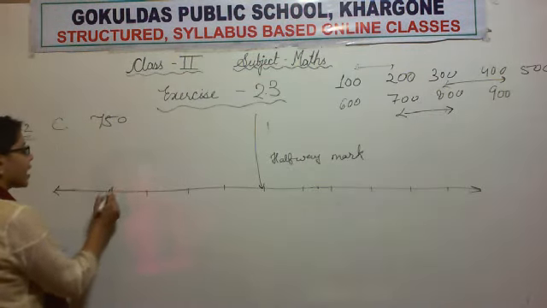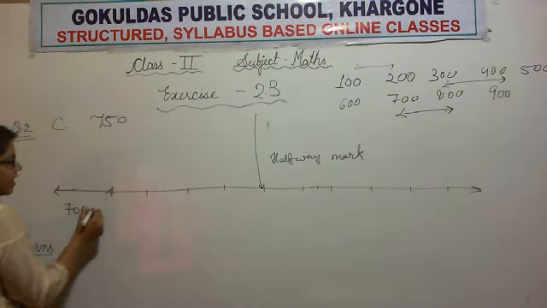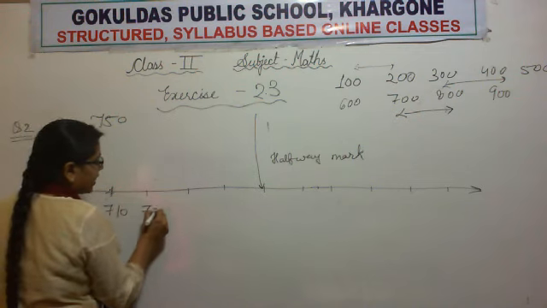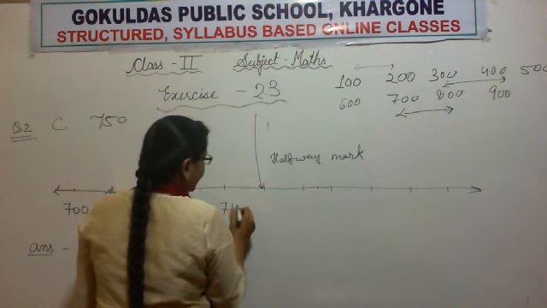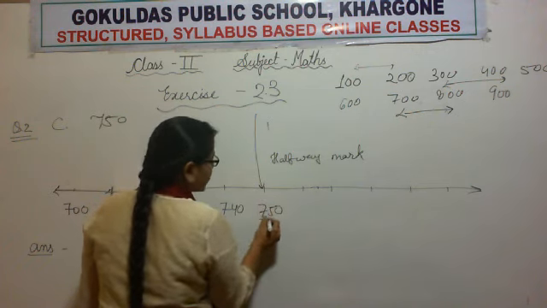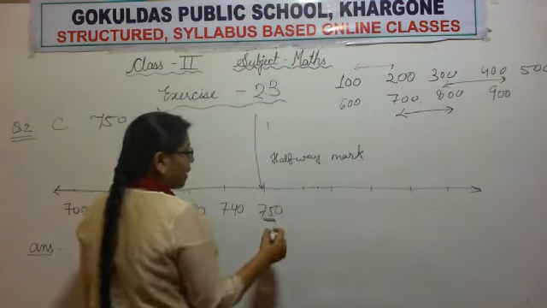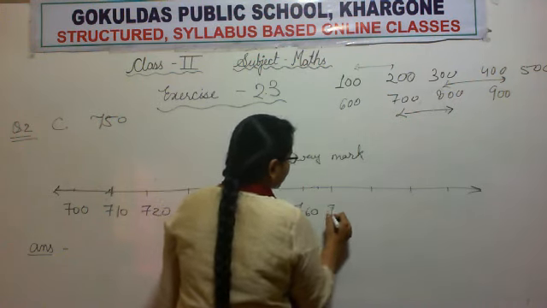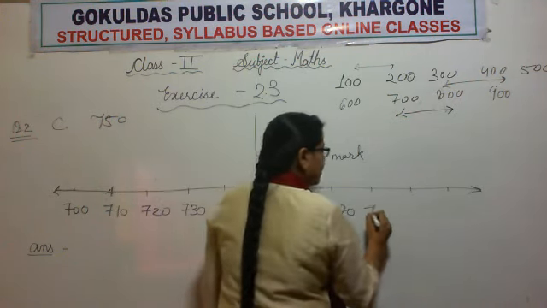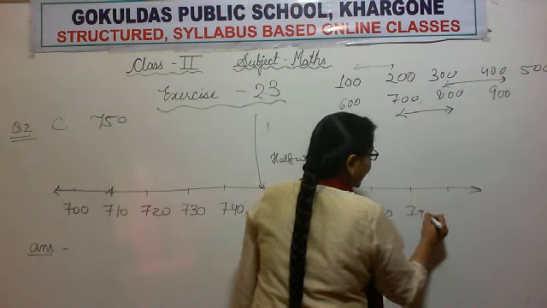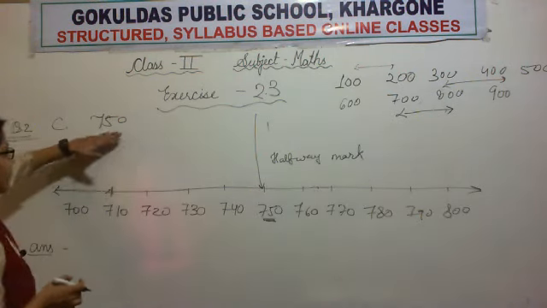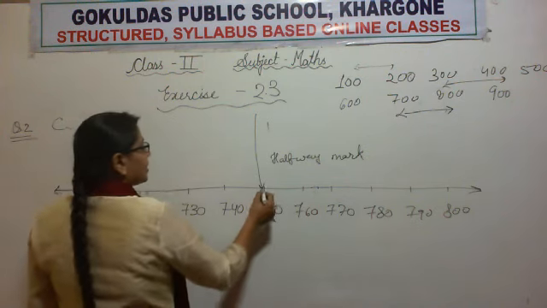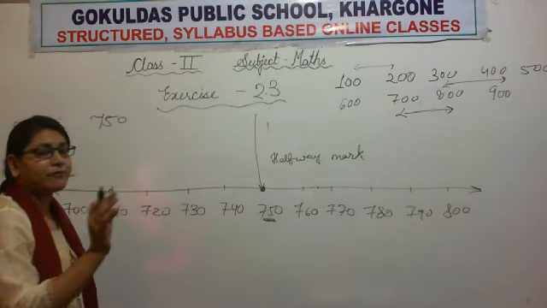So start marking 700, 710, 720, 730, 740, 750. See again, number 5 is our halfway mark. 760, 770, 780, 790 and 800. Now 750. This is our number and this is our halfway mark also.